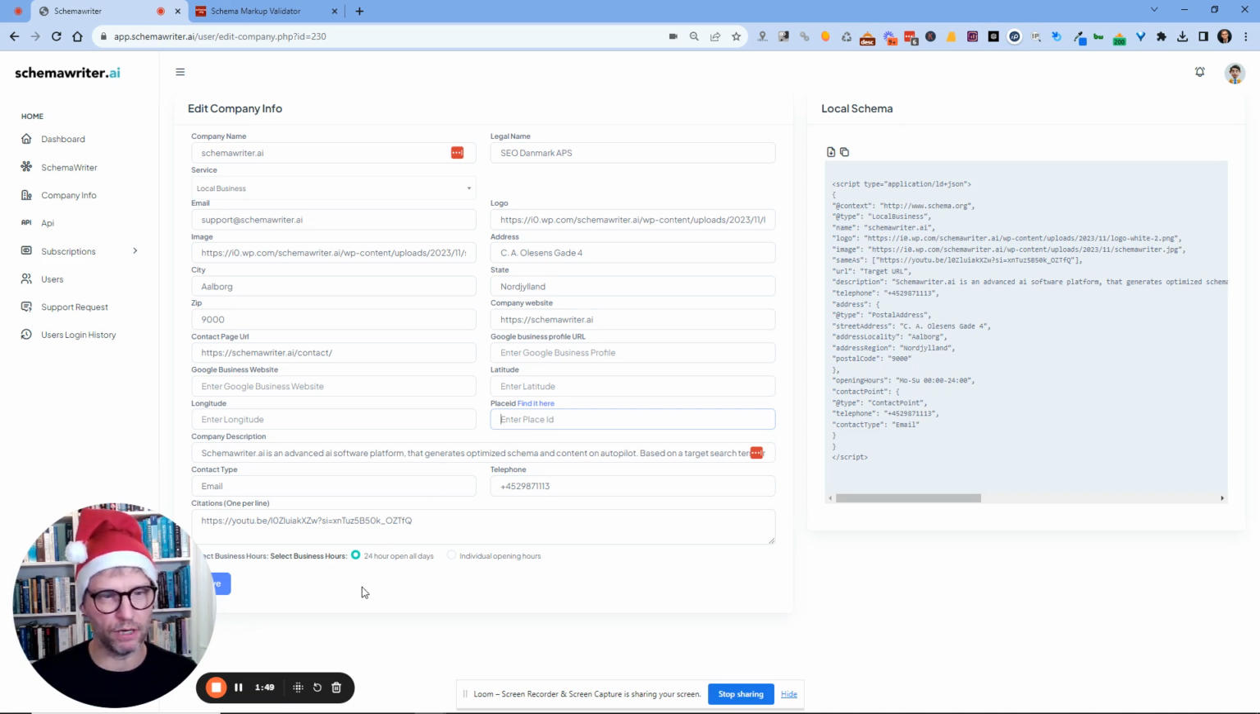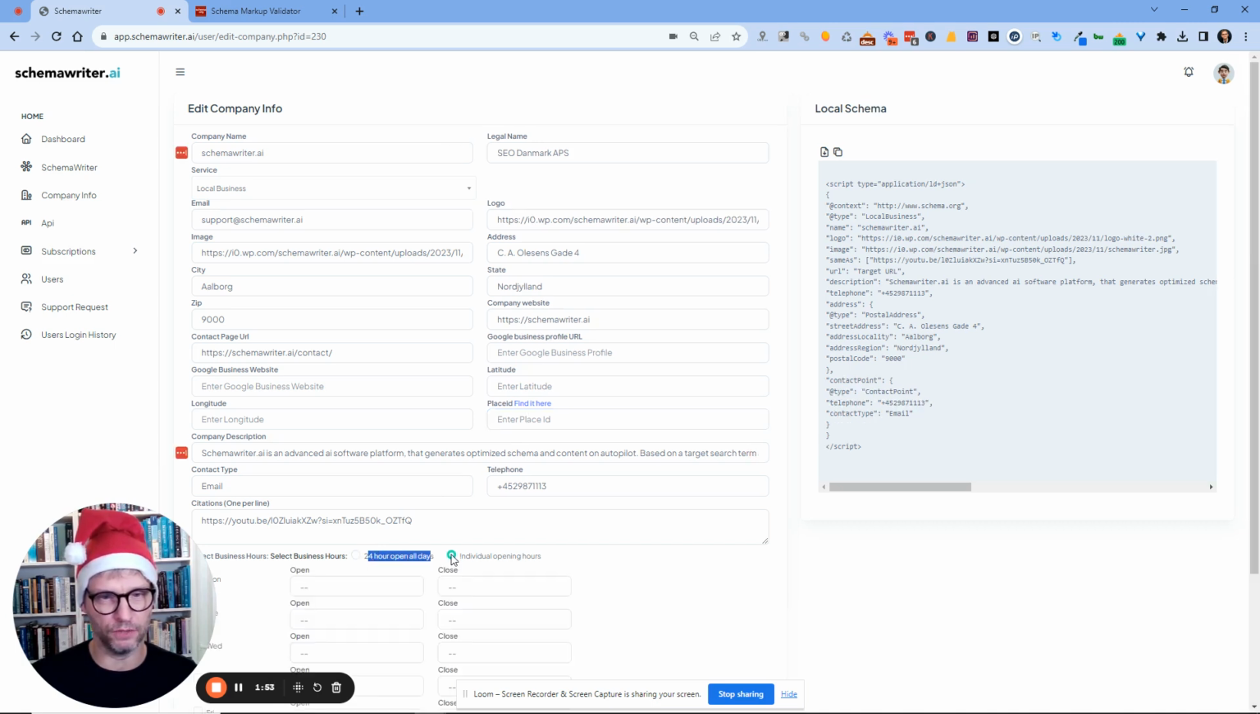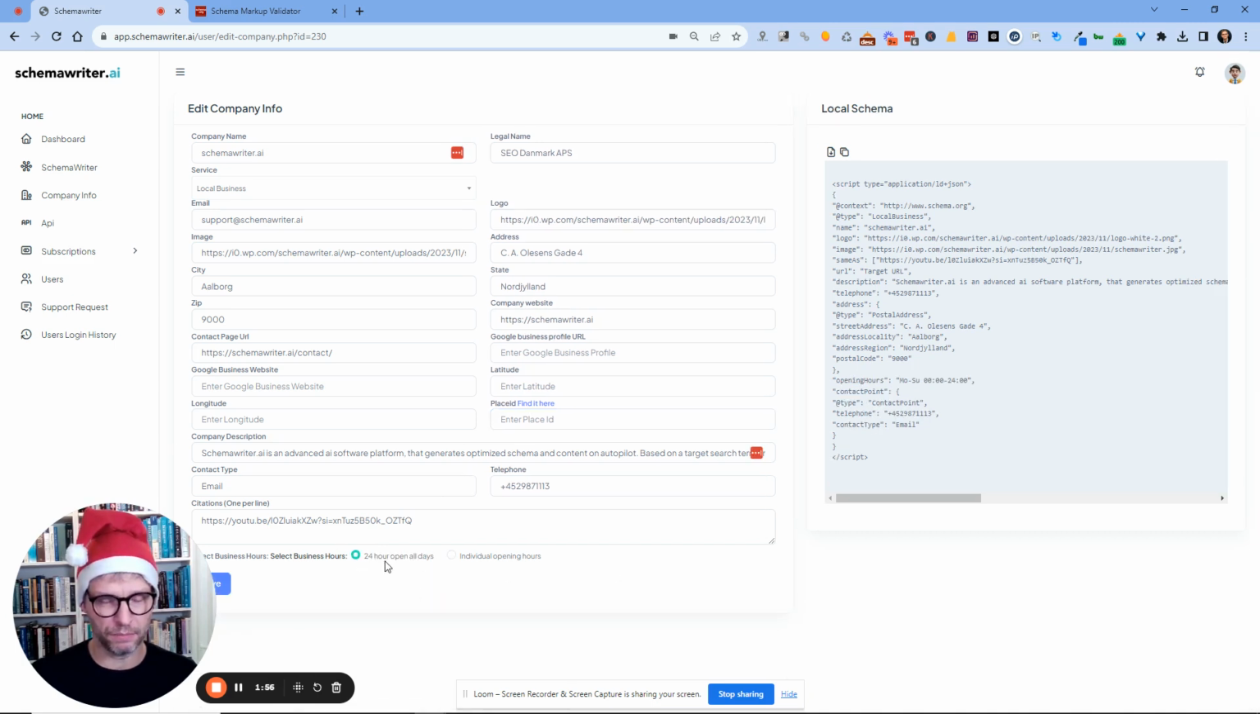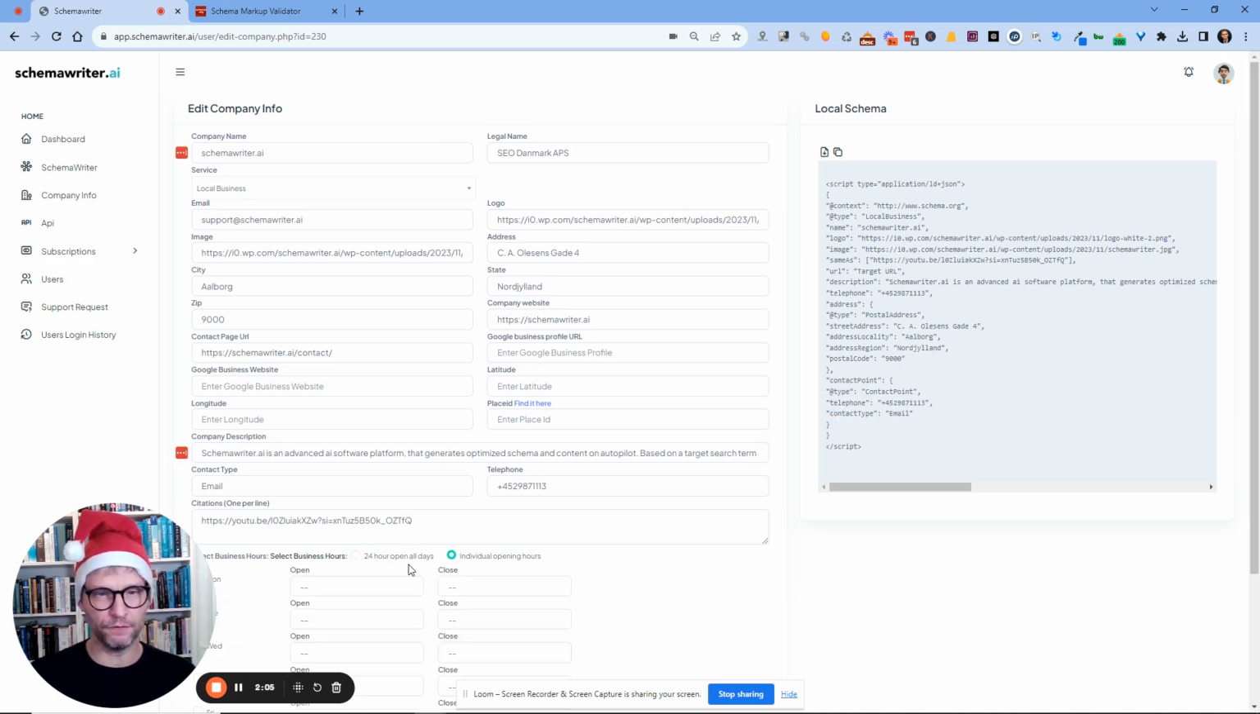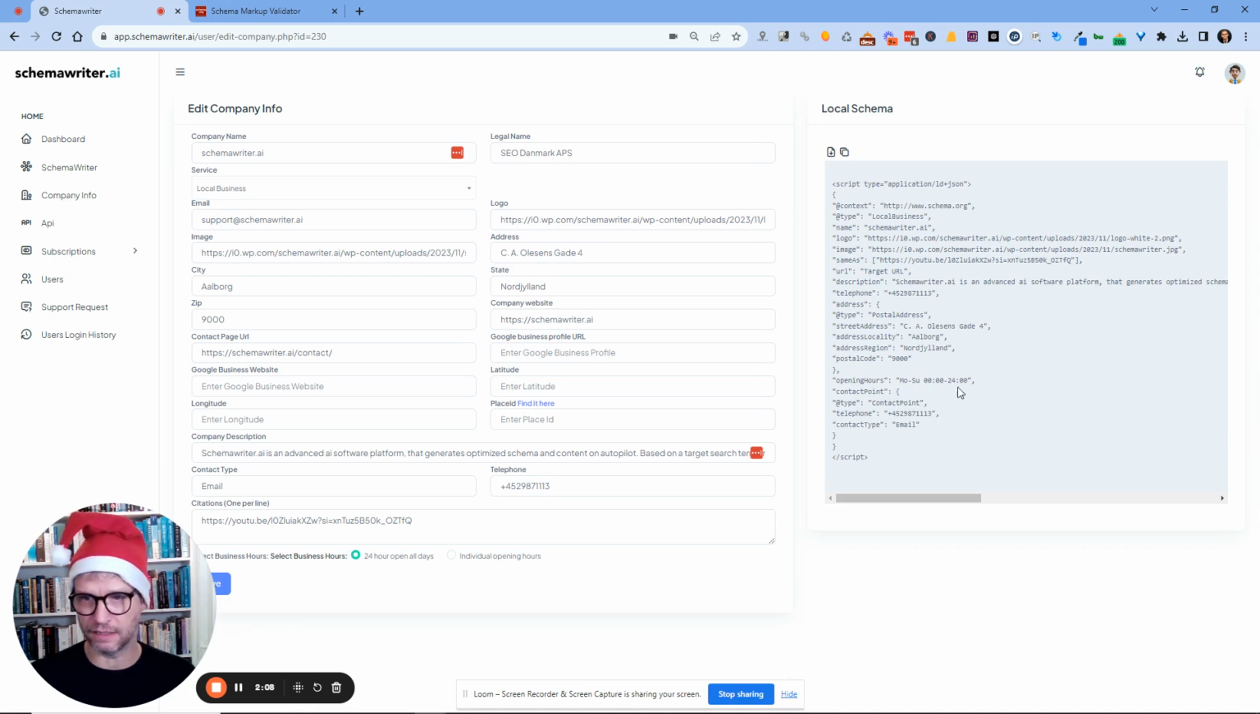So we also now support either 24-hour opening times or individual opening hours. And this has been very much requested. I don't know how many times I've been asked this. Please support 24-hour opening hours. So if you do select this guy here, you can actually see it reflect over here. Opening hours, it will say Monday to Sunday from 0 to 24. And this is because the time format that schema supports is the 24-hour time format.